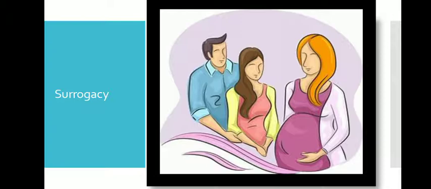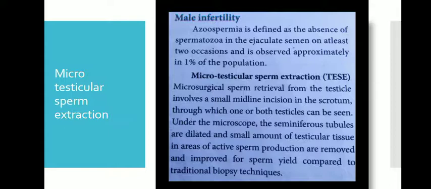Surrogacy is a method to assist reproduction, an agreement whereby a woman agrees to carry a pregnancy for another person. Okay, if the mother cannot carry it, if the uterus does not have that capacity, then this fertilized embryo is placed in another person and grows there. Okay, you call it a rental mother, right? So that condition only we call surrogacy. That is, through in vitro fertilization, embryos are created in a lab and transferred into the surrogate mother. Okay, after making them in the lab, they place them in the mother's womb.